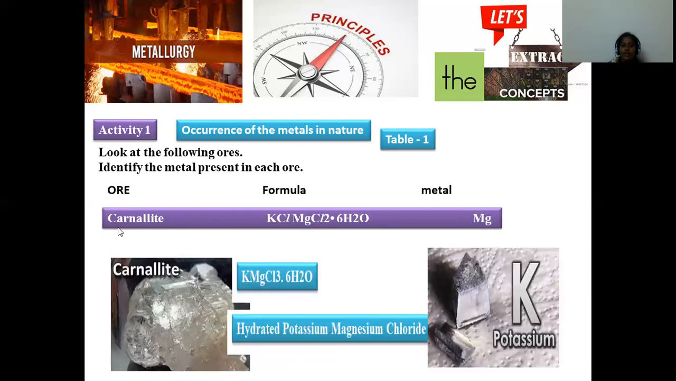Move on to another one, carnallite. It is a blend of potassium and magnesium, in the hydrated state. Hydrated potassium magnesium chloride is called carnallite, and this is the chemical name of this one. From this, profitable extraction of potassium is possible. And magnesium also can be extracted from this one because it is a blend of both the metals.